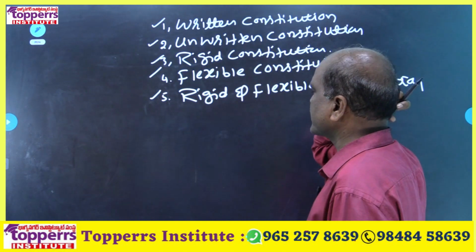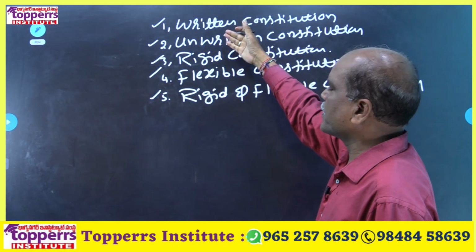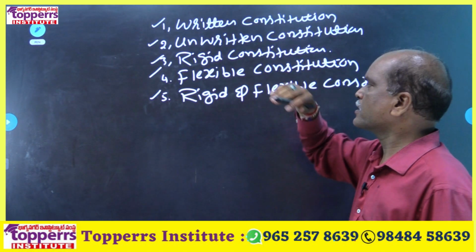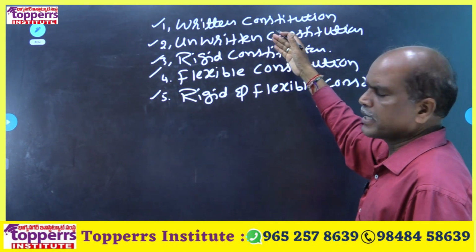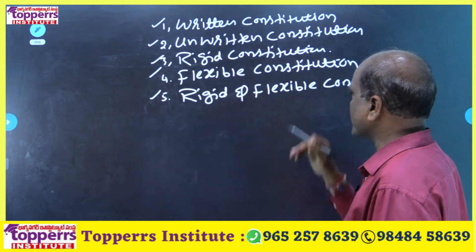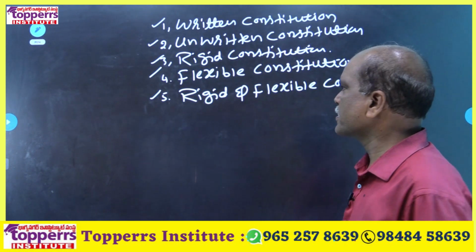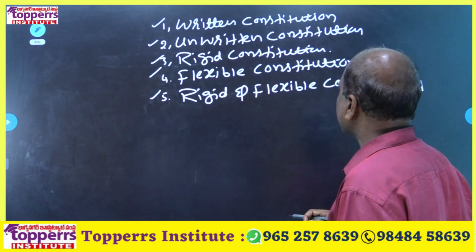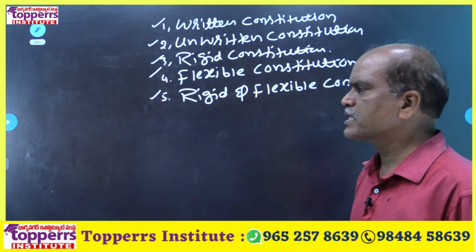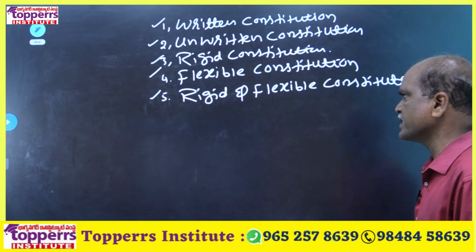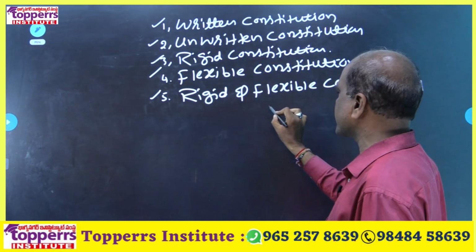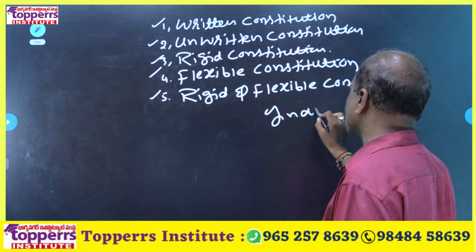Unwritten constitution example, British constitution. Written constitution examples are the Indian constitution, American constitution, French constitution, etc. Rigid constitution example, American constitution. Flexible constitution example, in Indian constitution some provisions are amended very easily. Rigid and flexible constitution, best example, Indian constitution.